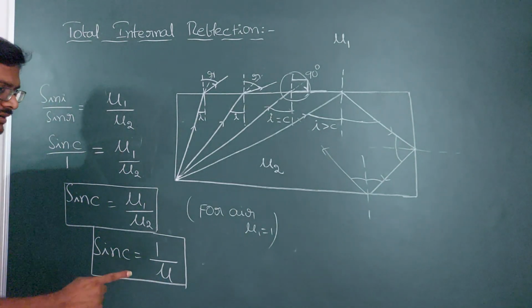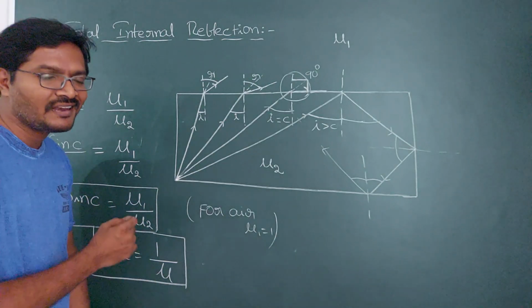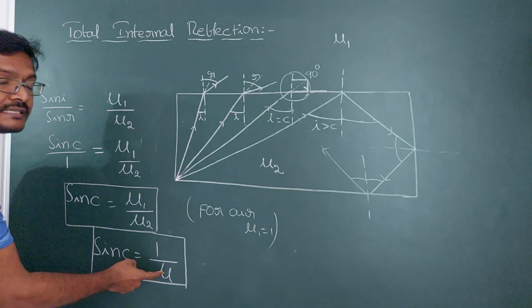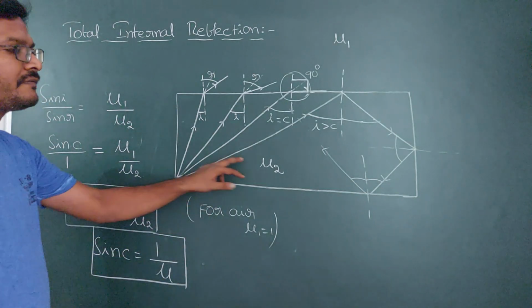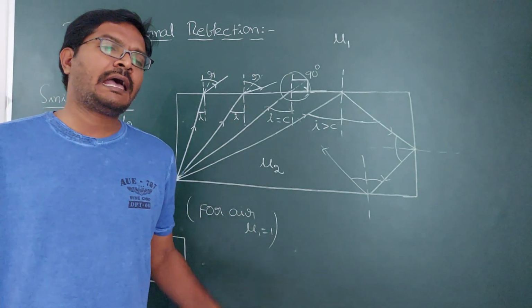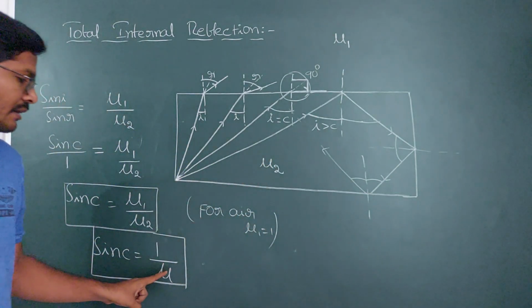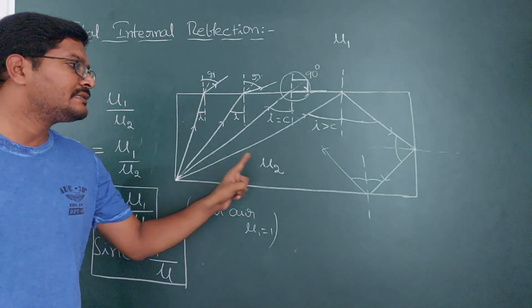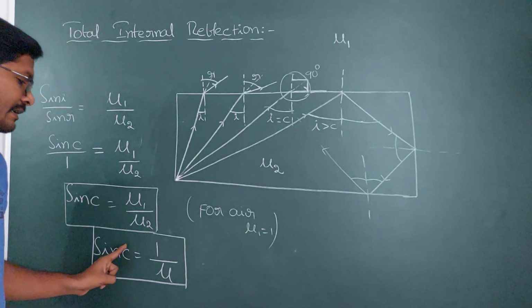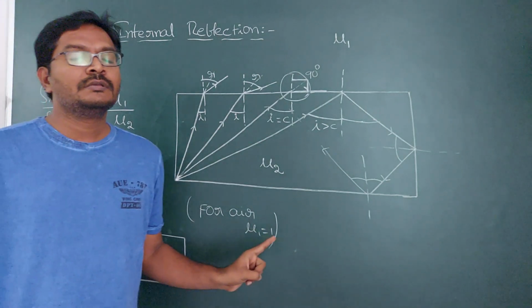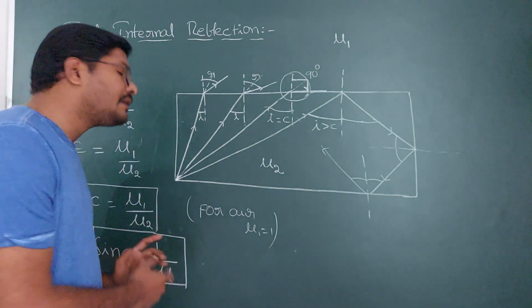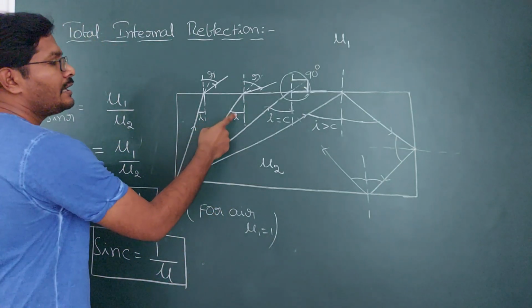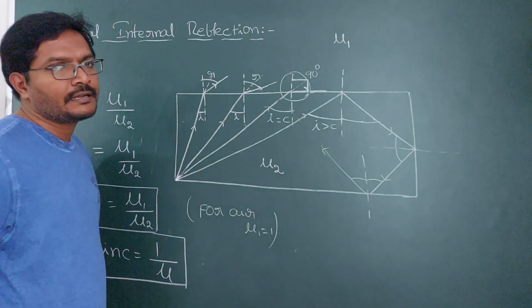So not refractive index, to find out the critical angle of any medium, you are going to get the critical angle which is inversely related to the refractive index of the denser medium. As the denser medium has more refractive index, the critical angle is less. As the denser medium has less refractive index, the critical angle is more. So if it has more refractive index, the critical angle is less, which means total internal reflection takes place here.